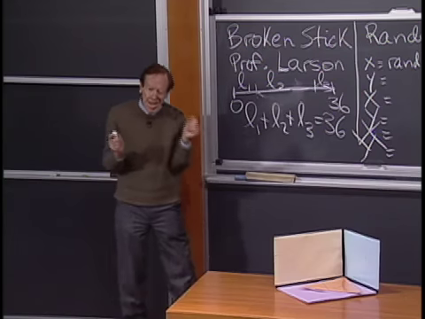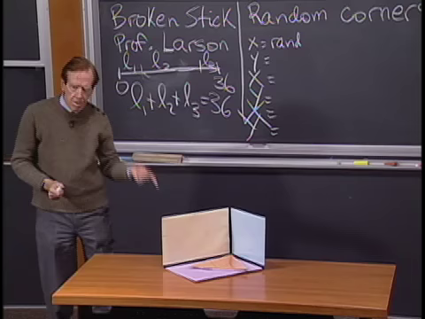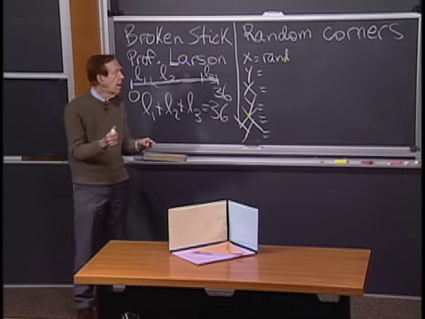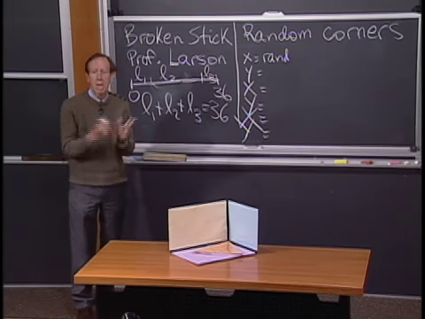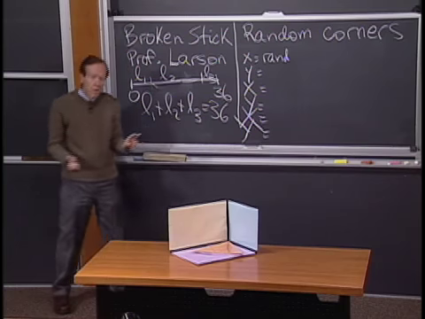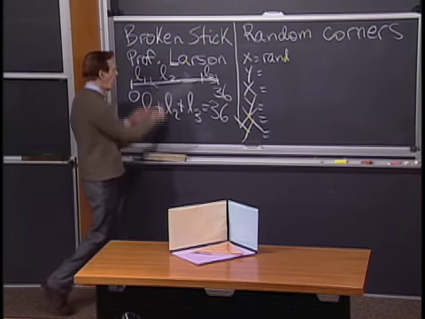And do you see that, amazingly, Professor Larson's question and my question lead to the same picture, the same answer? 3 to 1. 3 to 1 which way? 3 to 1 that you can't form a triangle out of these pieces.